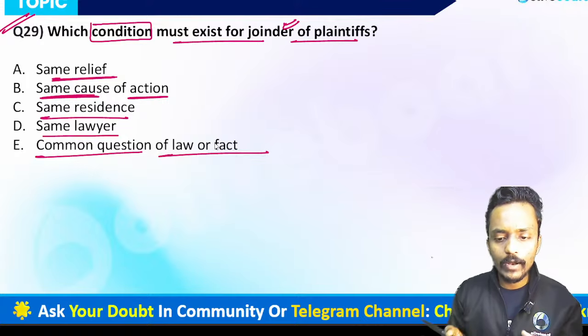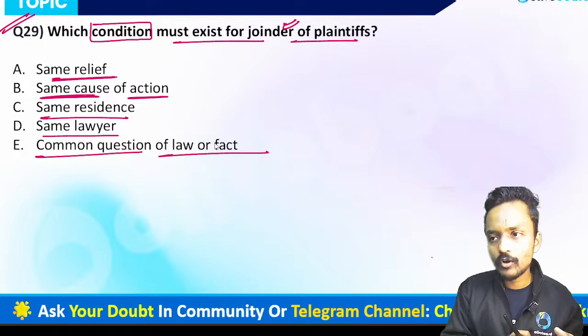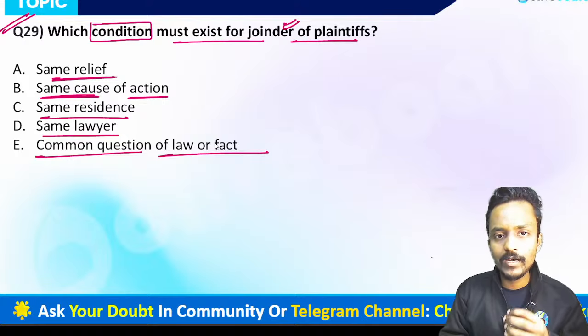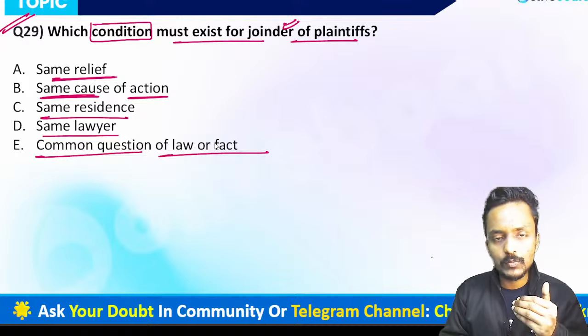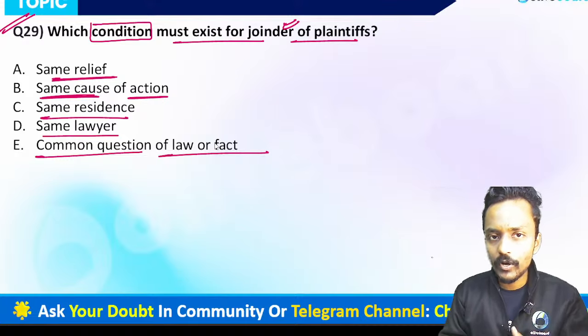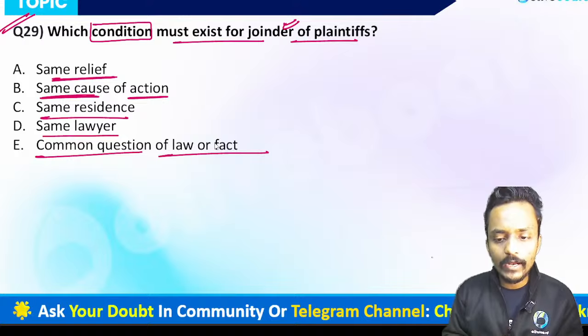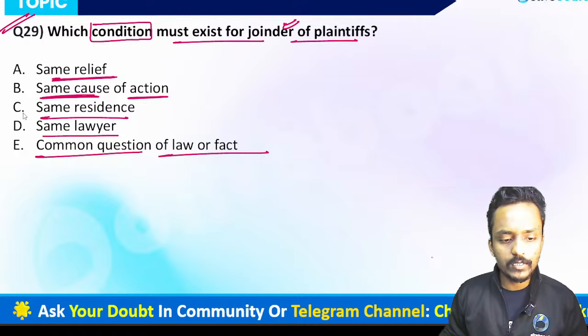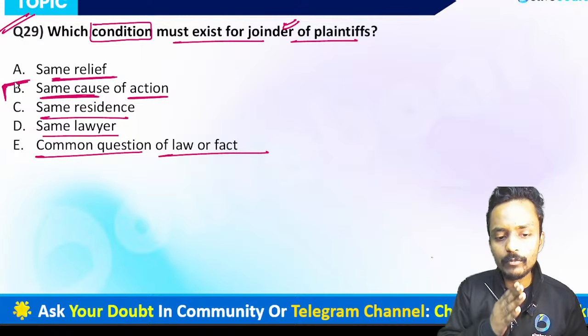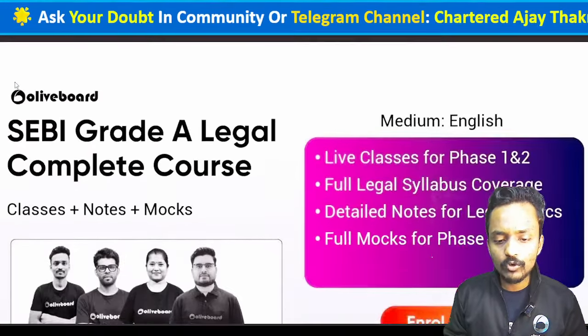When I'm talking about the joinder of the plaintiff, they must have the same cause of action. Like I gave you the example during the class: if a party has passed a defamatory statement about a particular community, any person who is now affected by this statement can definitely join together and lodge a complaint against that person. So when we have the same cause of action, two or more plaintiffs can definitely be joined together. So option number B is absolutely correct, guys.